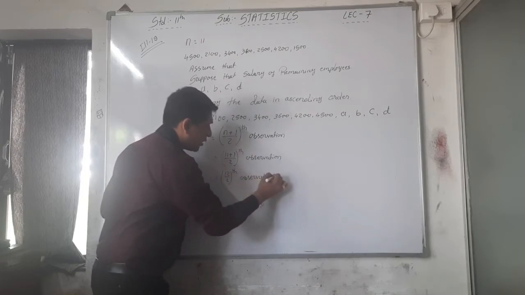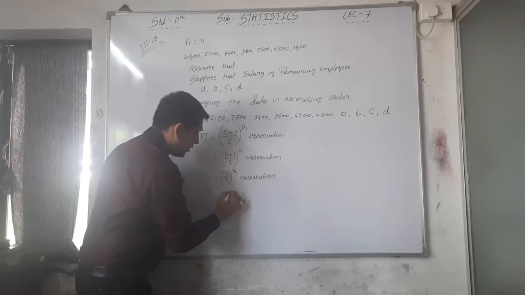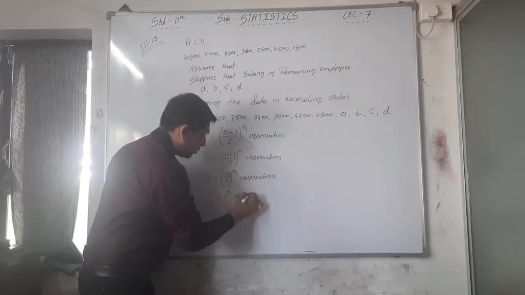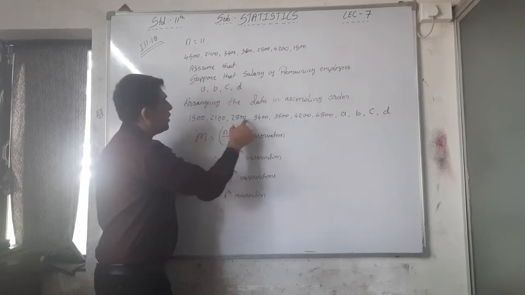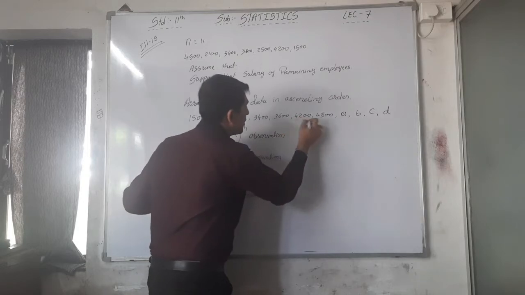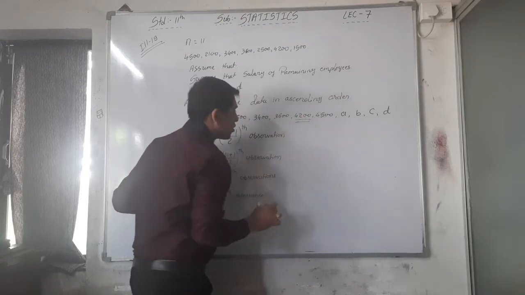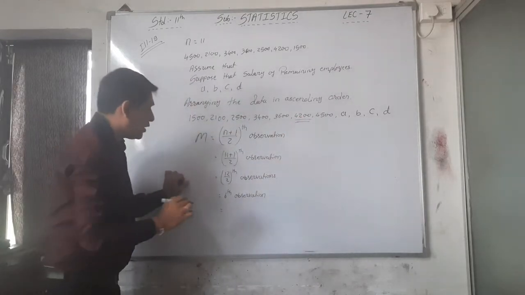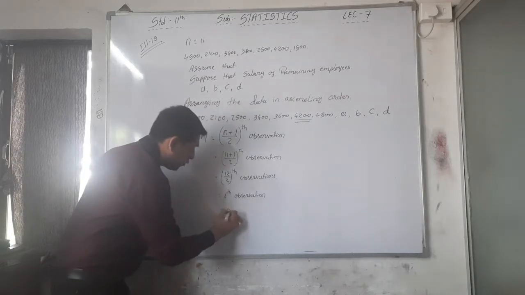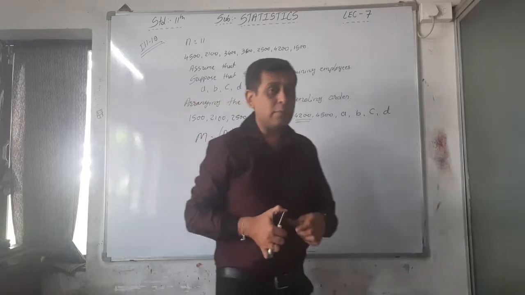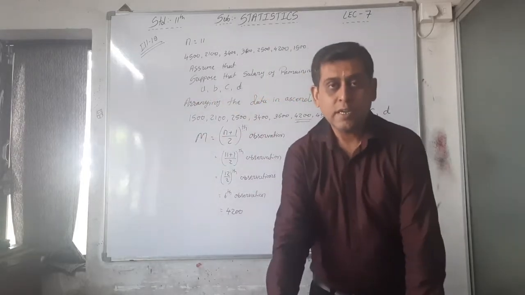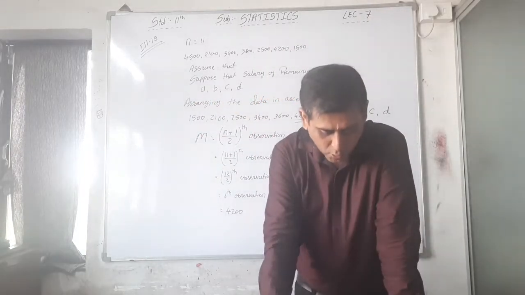12 by 2 observations, that is the 6th observation. That is what? 1, 2, 3, 4, 5 and 6. This is the 6th one, right? So what is the 6th observation? 4200. So the median salary of the employees is 4200, and you have to write that.